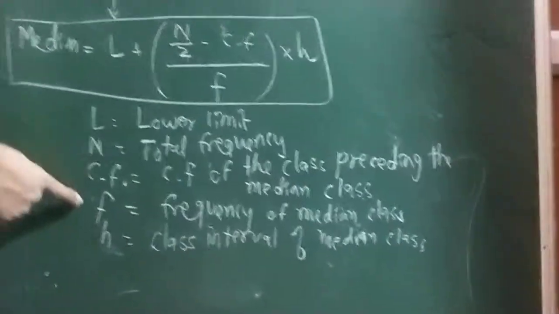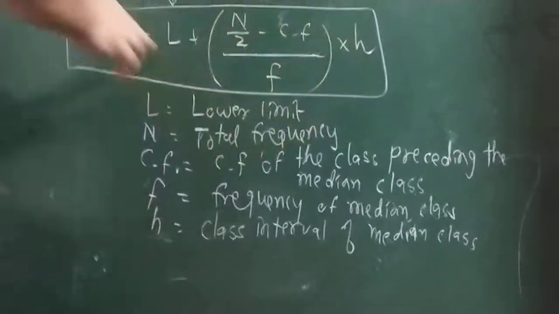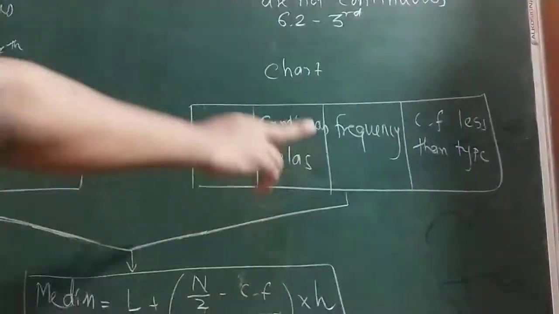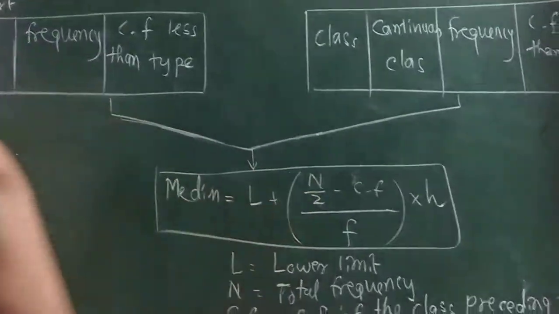Now what is the meaning of these 5 unknowns? We will come to know while taking sums. Till then you have to write this and copy this, and then we do the sums. Very important.